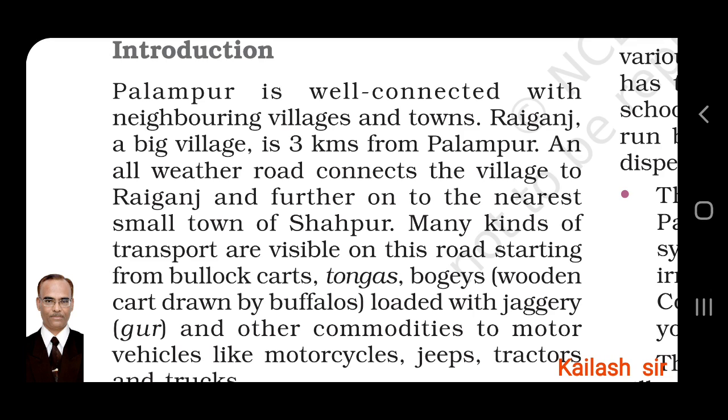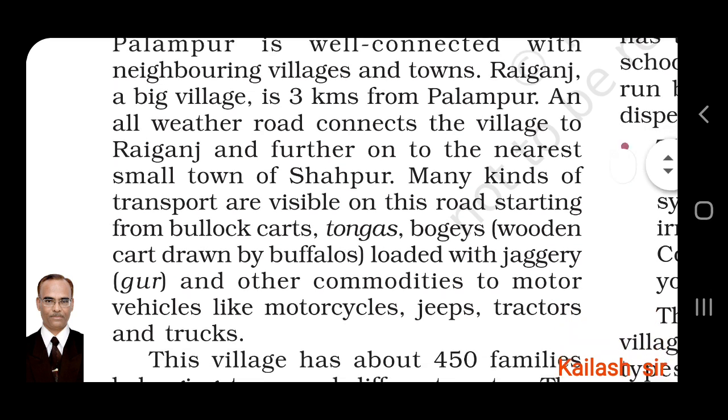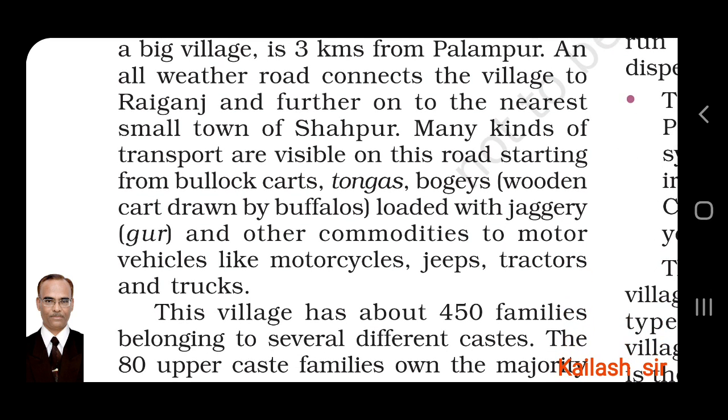Which types of vehicles are there? Bullock carts, tongas driven by horses, bogies, wooden carts drawn by buffaloes loaded with jaggery, meaning gur, and other commodities, to motor vehicles. These are the traditional transport vehicles, and other modern vehicles like motorcycles, jeeps, tractors, and trucks are also seen on the road.